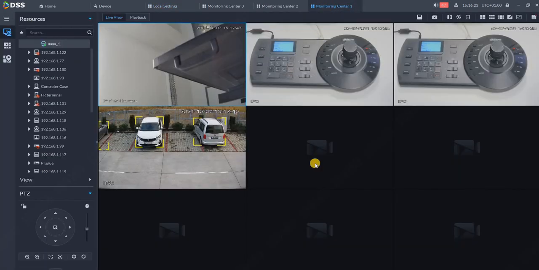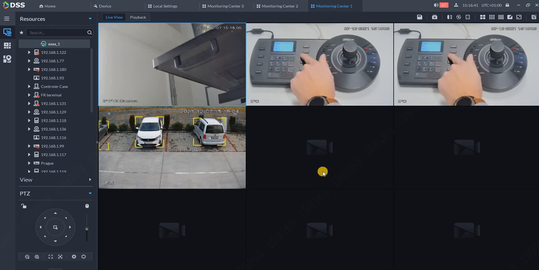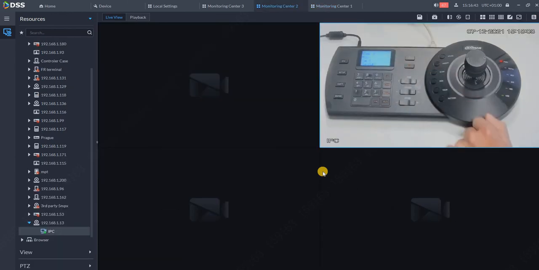Okay, what else can we do with the keyboard? As you can see, I have several monitoring centers open over here: Center 1, Center 2, Center 3. We can also change between the tabs with our keyboard. So just click the number, for example number 2, and then play. As you can see, we are in monitoring center number 2.